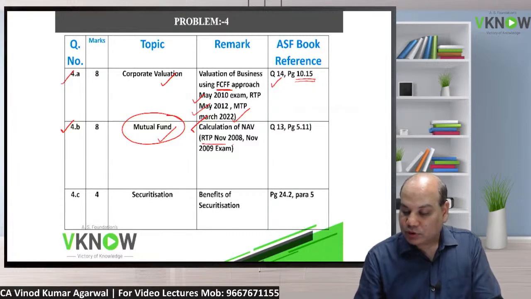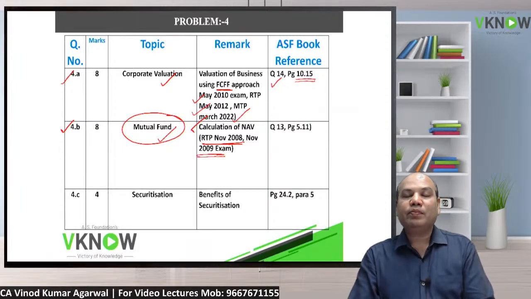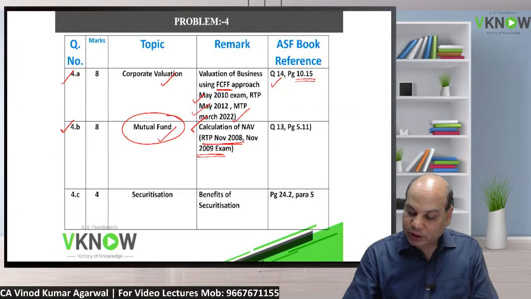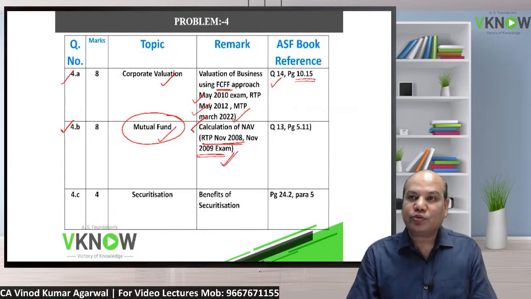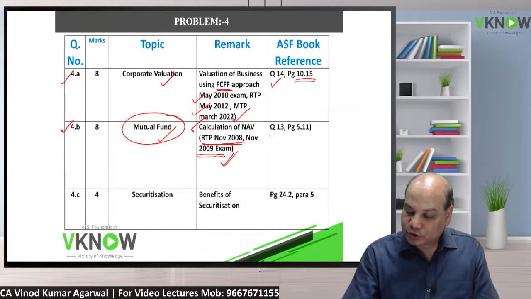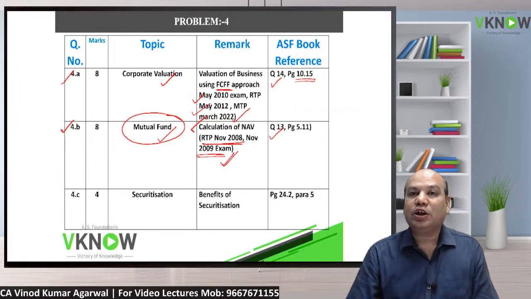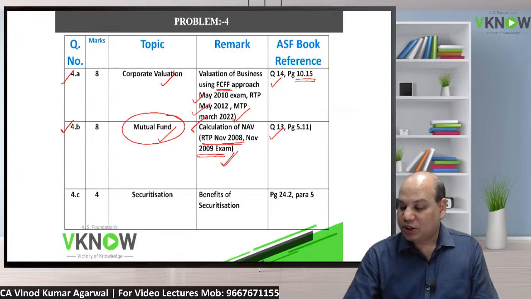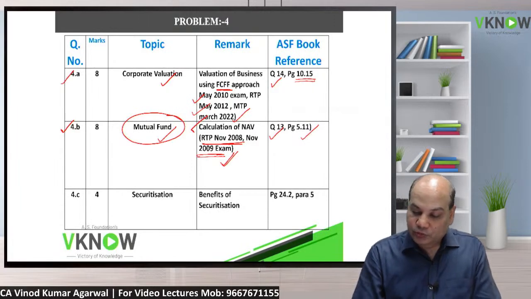The same question was asked long back in RTP November 2008 and the November 2009 exam, and we have made you solve this question in the class also. You can see question number 13 in our class notes, page number 5.11 on the mutual fund chapter. So very easy question. You can score full marks.